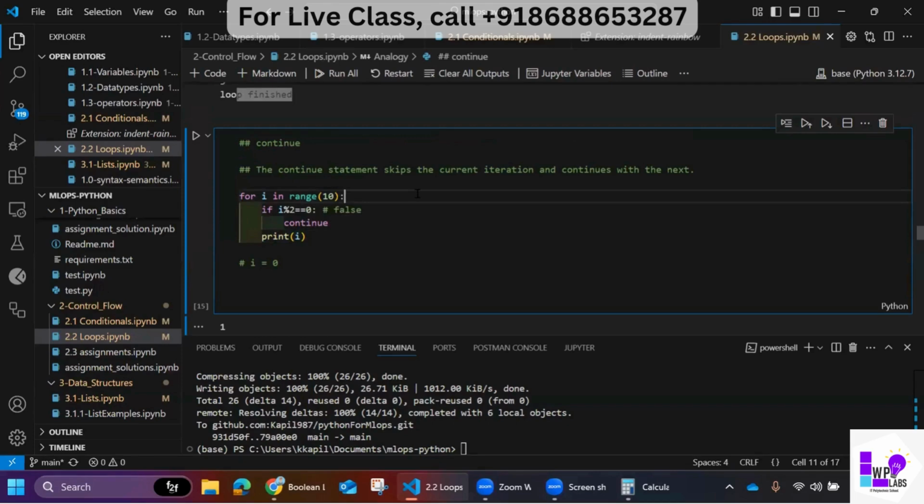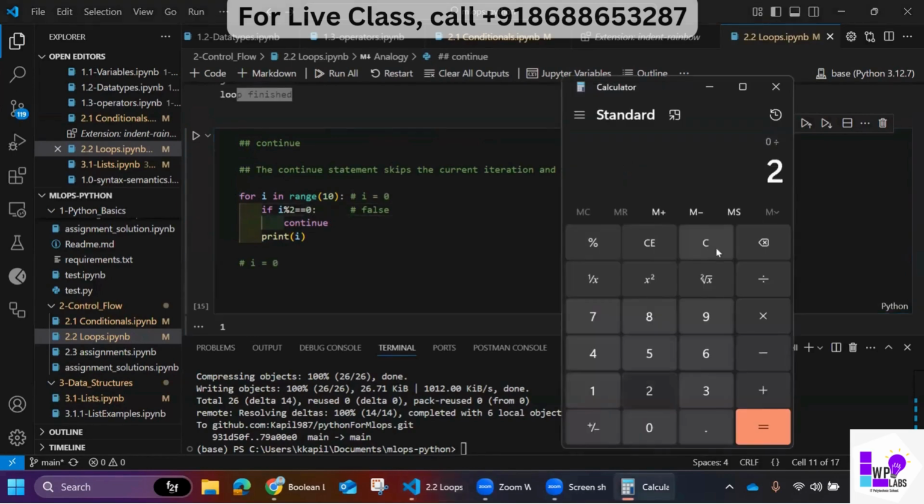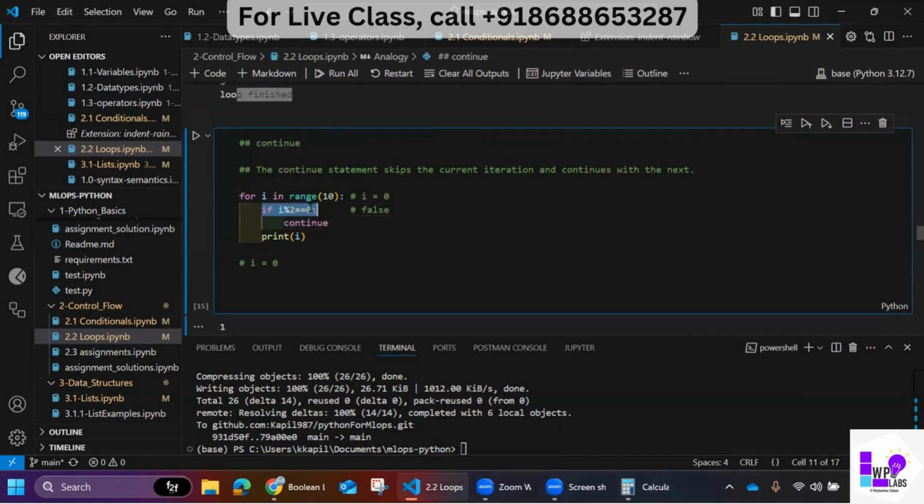Okay, I'm starting from the beginning. In the first iteration, i is equal to 0. 0 modulus 2 will be 0. If you divide 0 by 2, it will give you 0. So this condition becomes true, right? If this condition becomes true, execute this line: continue. What continue is telling is, please do not execute the next line. Continue to the next iteration.